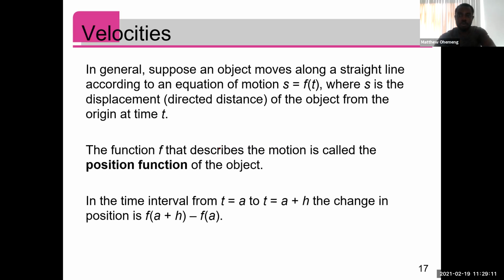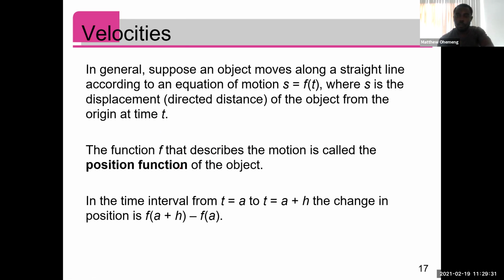So with the velocity problem too, suppose we have a function which is the position function s, given in terms of time, so we have a function of t, f of t. So s is the displacement, the directed distance of the object from the origin at time t, and the function f that describes the motion is called the position function.